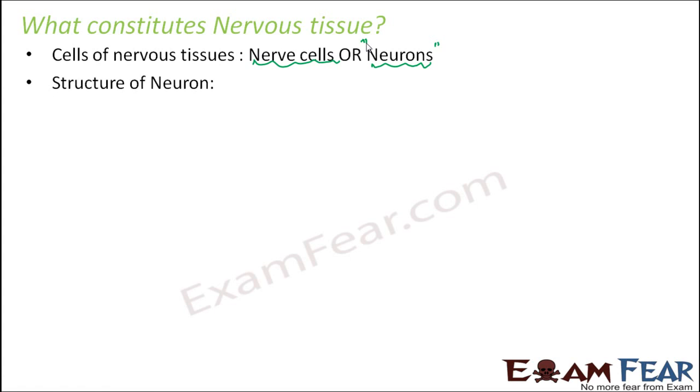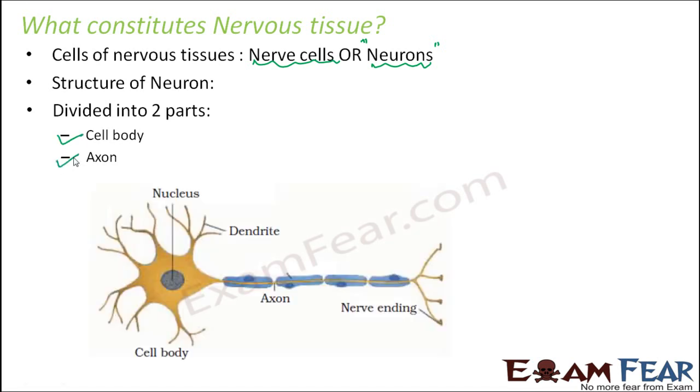Now, what does a neuron look like? Let us look at the structure of a neuron, because once we know the structure of a neuron, only then will we know how it functions, how it actually reacts to stimuli. The entire structure of a neuron can be broadly divided into two parts: cell body and axon. So, this is how it looks. This entire structure is the cell body, and this entire part is the axon. So these are broadly the two parts of the neuron.